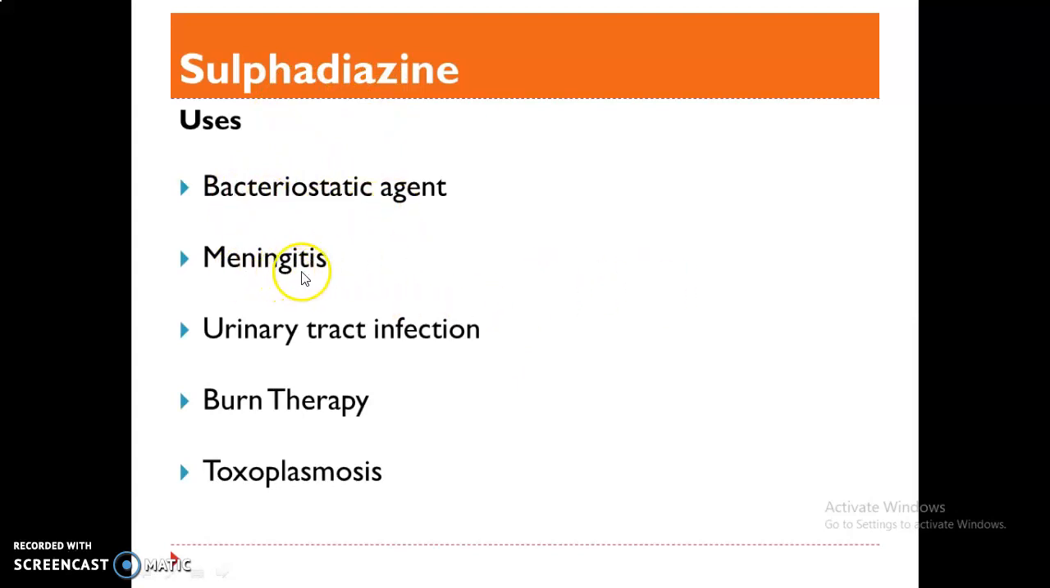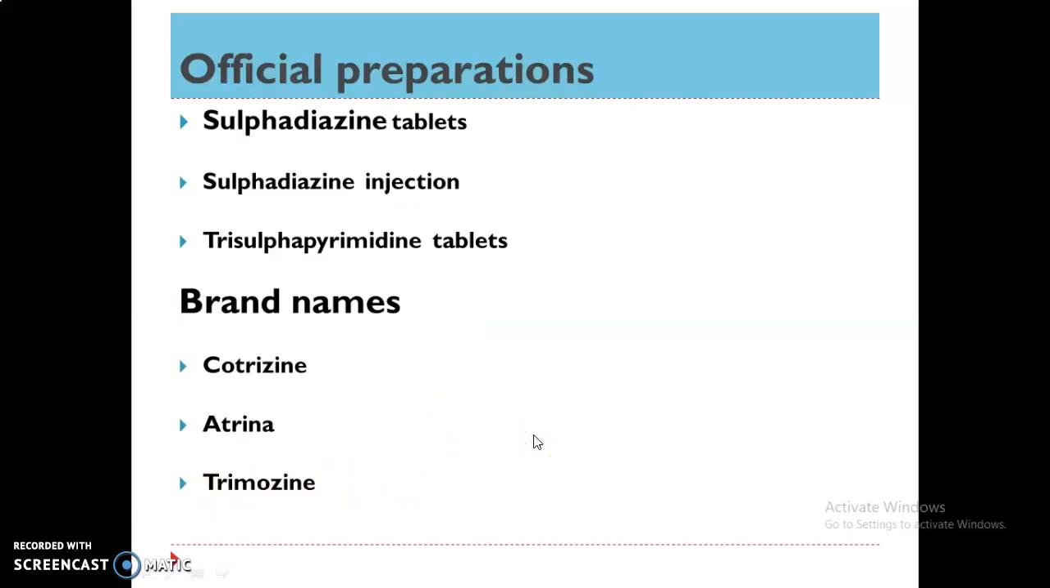It is used in meningitis. It is used in urinary tract infection. It is used in burn therapy, and it is used in toxoplasmosis. Official preparations of sulfadiazine are sulfadiazine tablets, sulfadiazine injection, trisulfapyrimidine tablets. Brand names Cotrizine, Atrina, and Trimozine.